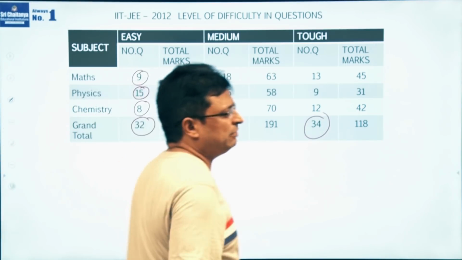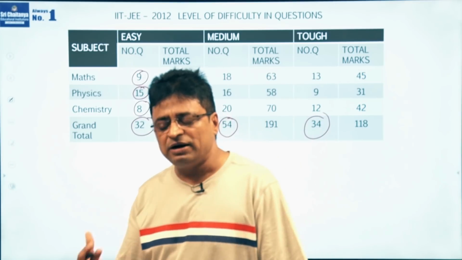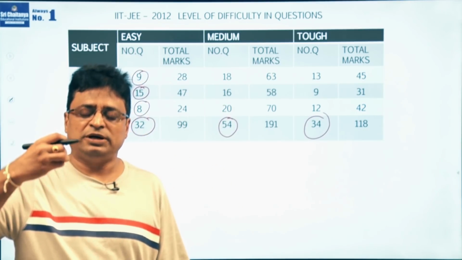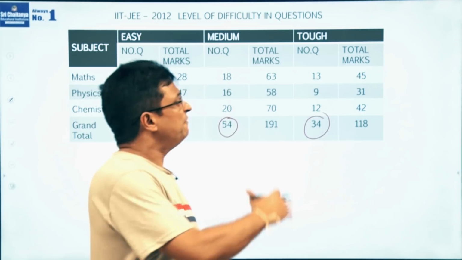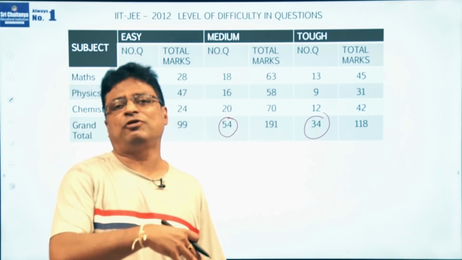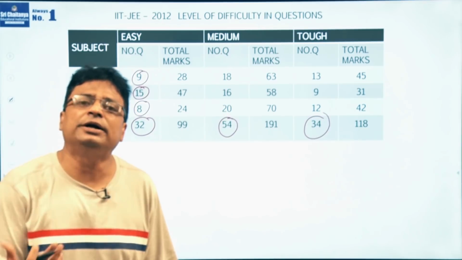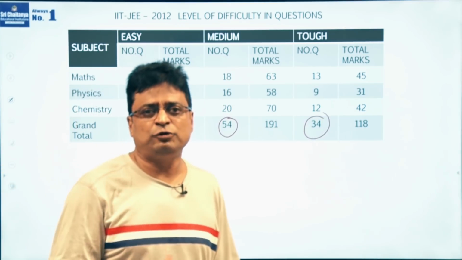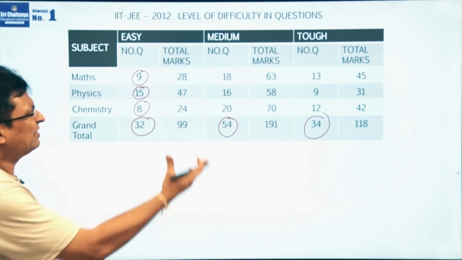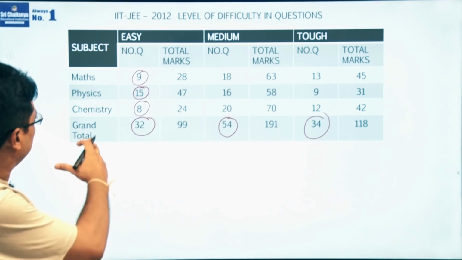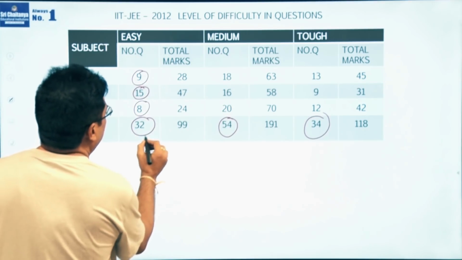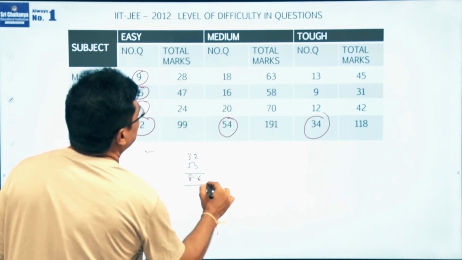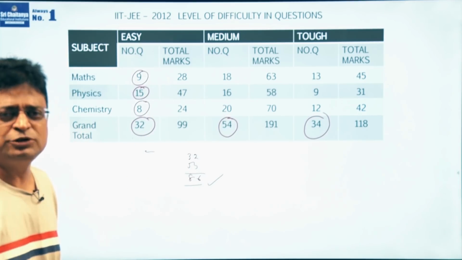Actually, easy and medium in the sense that the majority of the questions given under easy and medium may focus on an individual topic, and questions are exclusively from that topic. Whereas the difficult questions come with linked topics and mixed topics. If you are thorough with the mixed problems and confidently doing the problems in that way, then even the tough problems become very easy for you. So, the majority of the questions, 32 plus 54, that is 86 questions, they have given under easy to medium only.